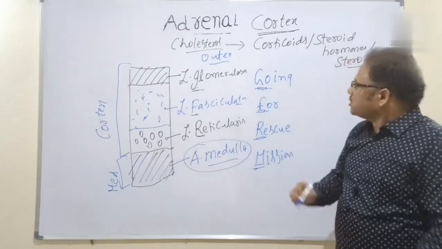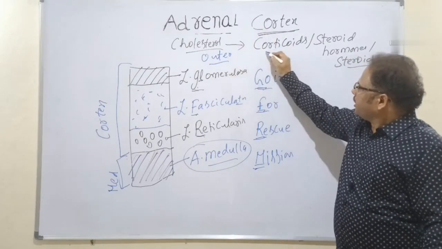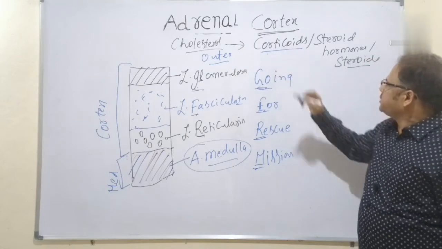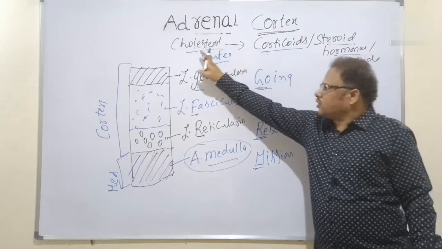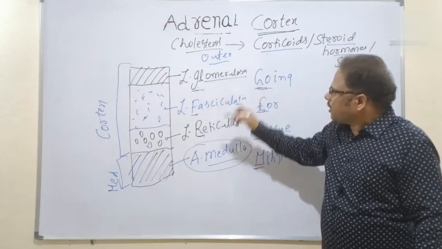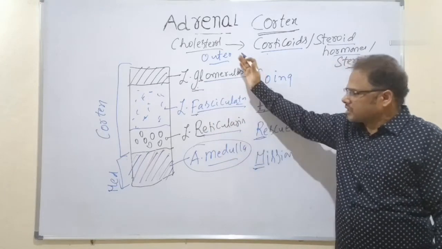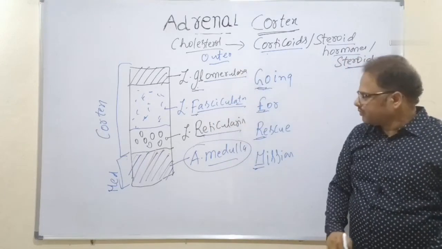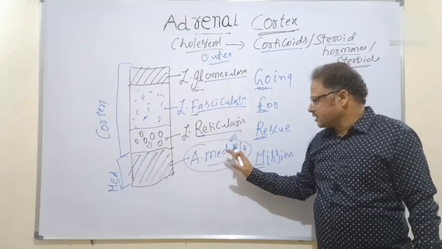Okay, students, all of you. So we are discussing which one? The cortex. The hormones released by the cortex are called corticoids, which are nothing but steroid hormones or steroids. They are derivatives of cholesterol. And what are the corticoids released by the glomerulosa? What are the corticoids released by the fasciculata and reticularis? We will be discussing that now. Okay, students, not the medulla. I will be discussing the medulla in the next lecture.